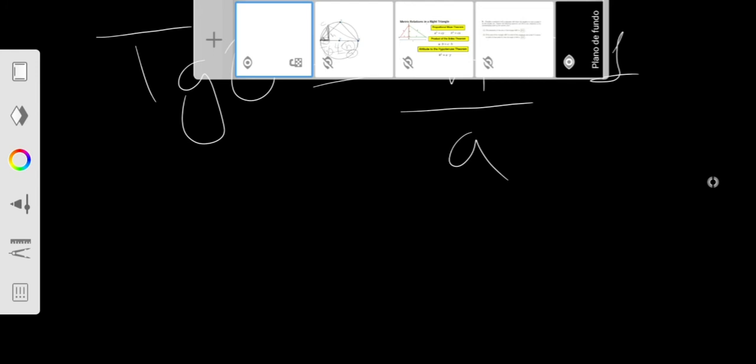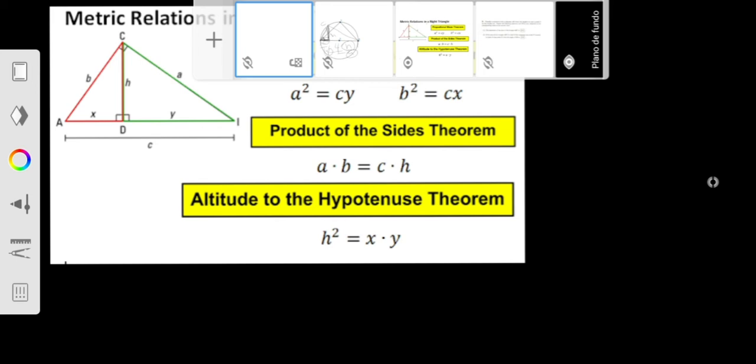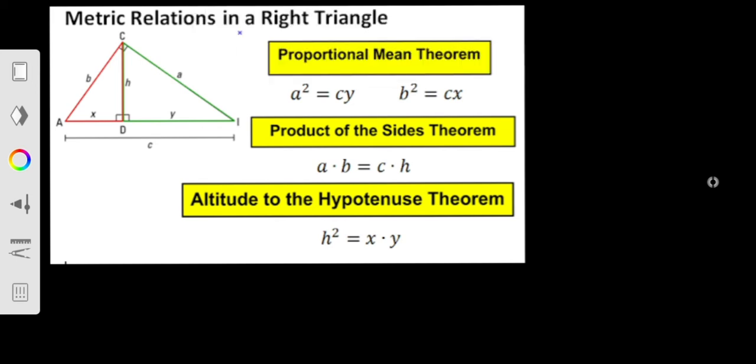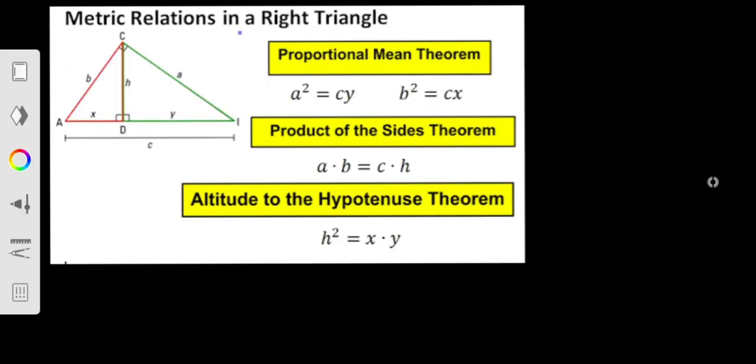Well, for this you need to remember these relations, metric relations in a right triangle, okay? So why do you need to remember this? Well, if you don't know this already, you need to take a good geometry book, go to the part on right triangles, and do as many exercises as you can, because these relations are really necessary, okay? And here you can prove them easily if you want to try.